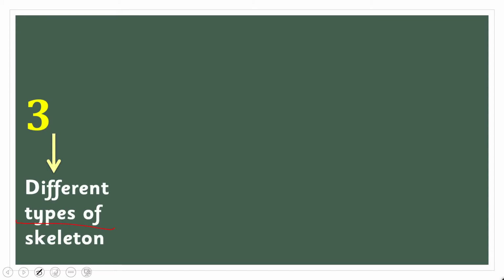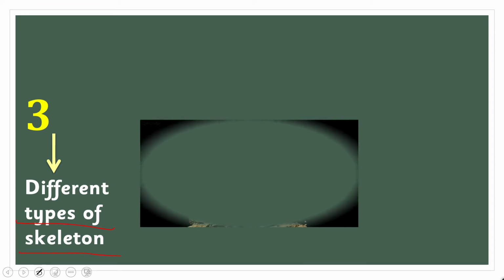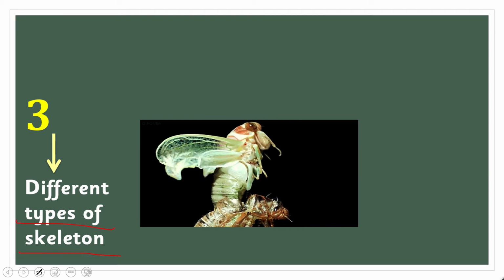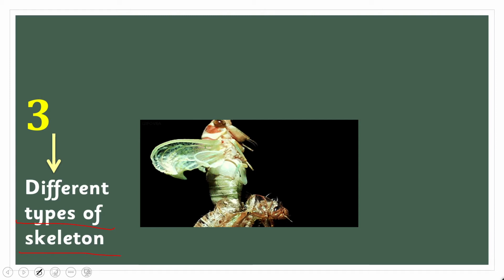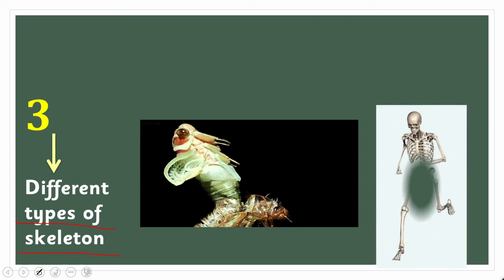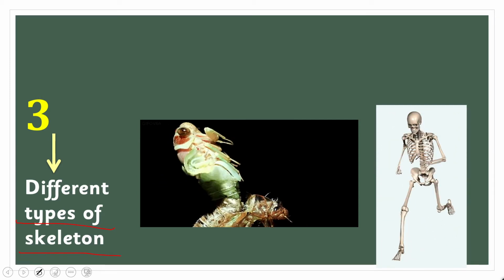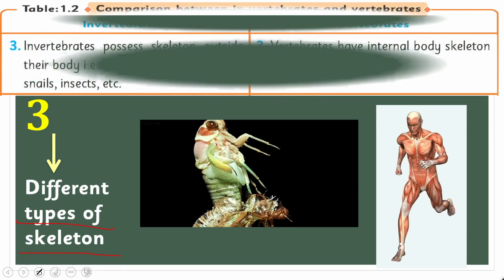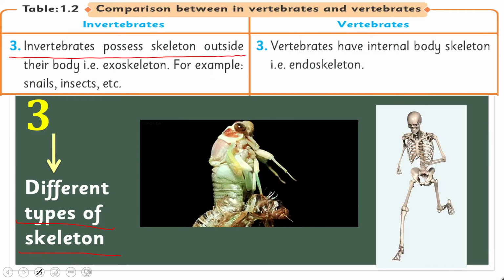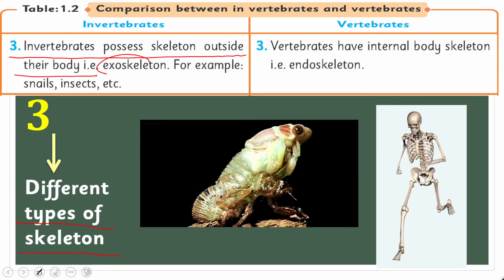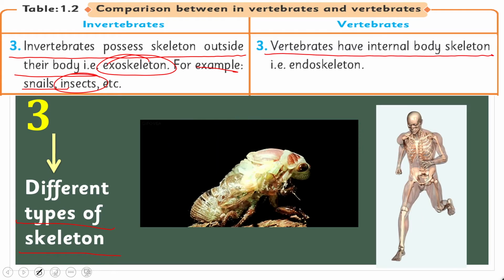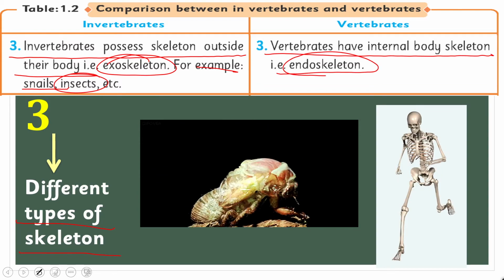Number three is different types of skeleton. The skeleton in the two varies a lot. For example, you can see here an invertebrate, it has an exoskeleton, meaning its skeleton is outside its body, whereas in a vertebrate, the skeleton is inside the body, made up of bones. Invertebrates possess a skeleton outside their body, that is exoskeleton, for example snails and insects. Vertebrates have an internal body skeleton, that is endoskeleton, and it is made up of bones.